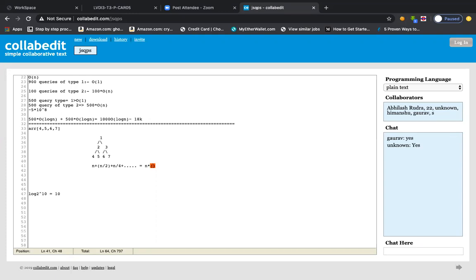So n into r to the power n, so 2 to the power minus n, or half to the power n. The number of levels will be log n basically, right? So r to the power log n, so whatever n is there, it will become that only. So 1 minus half, and then half, right? It will be order n basically. If you do the GP calculation, the value will be exactly order n, and the value will be 2n or something like that. So even if it is 2n or 3n, in time complexity we see it as order n basically, right? So this is what I just wanted to prove.